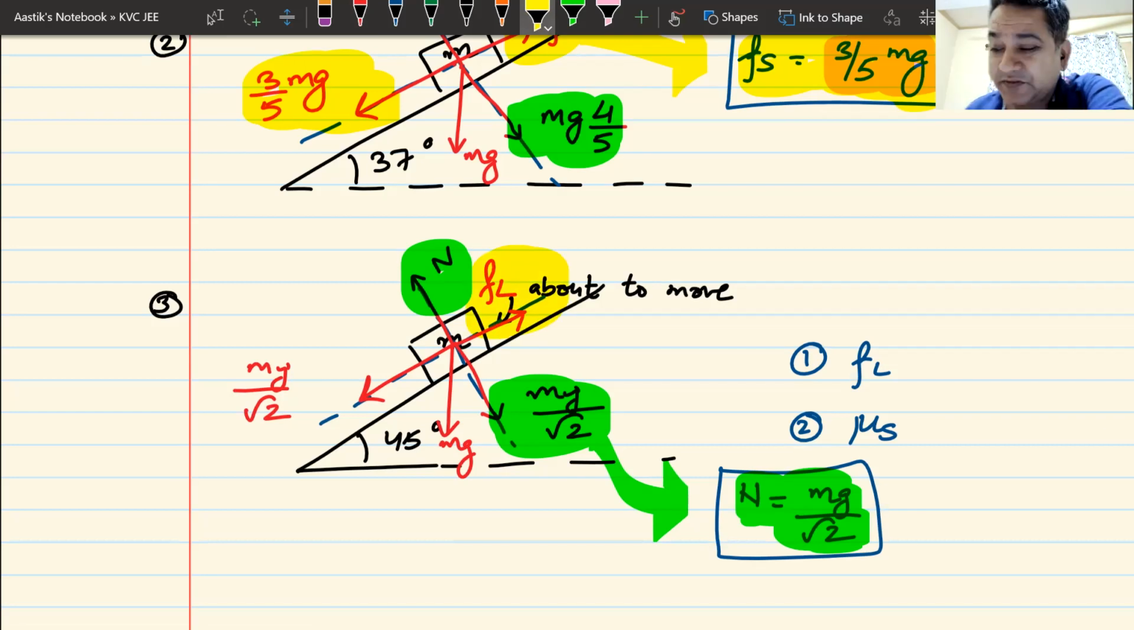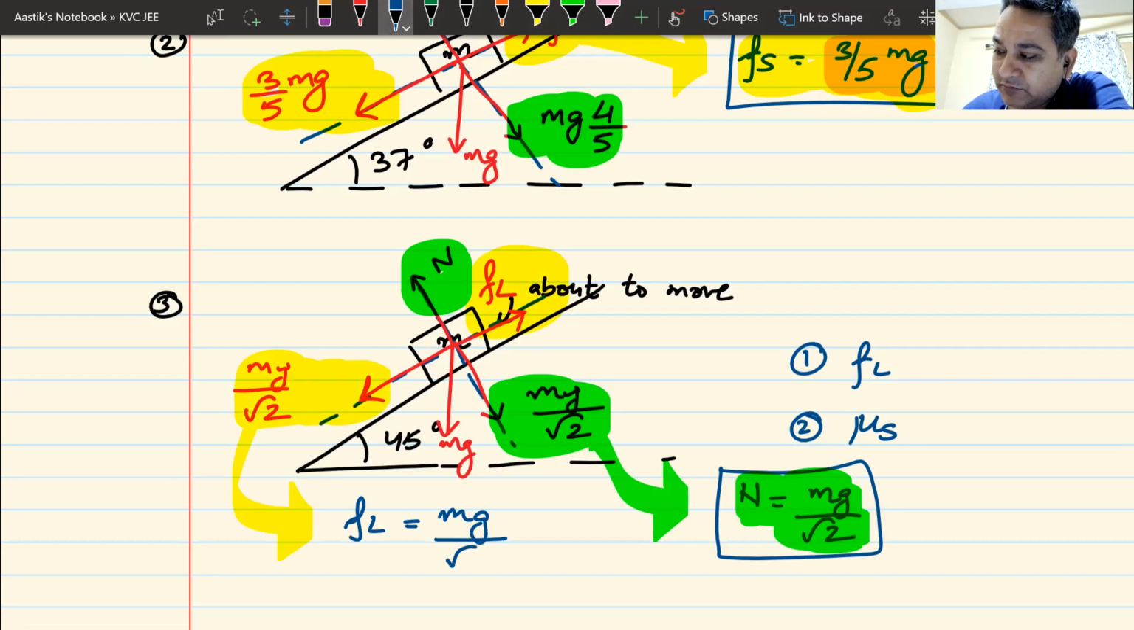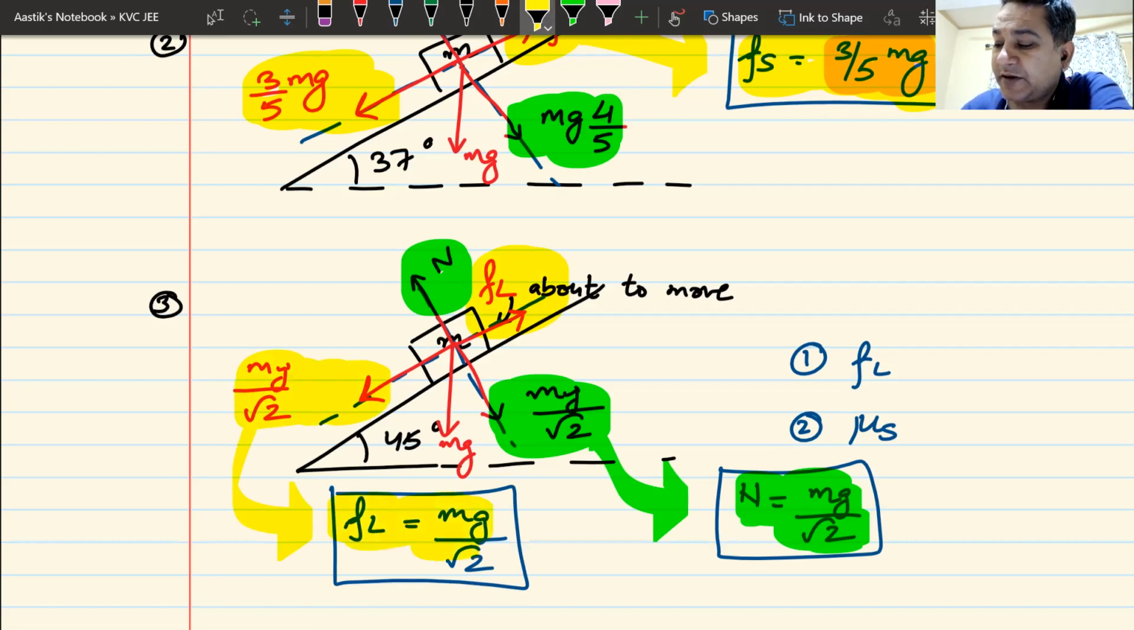Now, how much is that limiting friction? It has to be equal to the component along the incline, because the body is still in equilibrium. It is just about to move, but we'll assume that it is still in equilibrium. So the value of my limiting friction becomes mg by root 2. Mg by root 2 is my value of limiting friction.